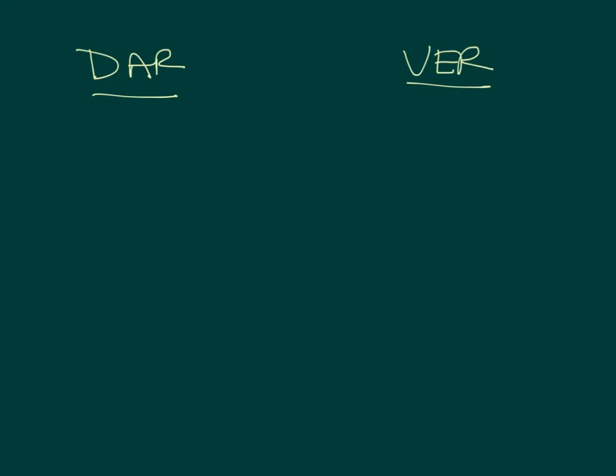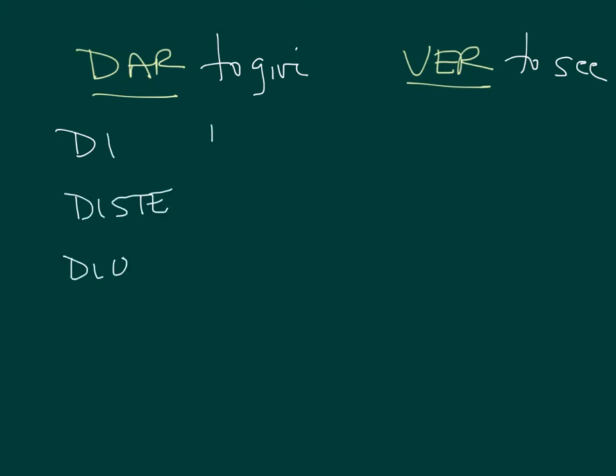The next 2 verbs out of the 5 irregular preterites are dar and ver. And dar and ver are often lumped together because their conjugations in the preterite are very similar to each other. Dar, to give, and ver, to see, of course. Di, diste, dio, dimos, distes, and dieron. Again, note no accent marks. None of the irregular preterites have accent marks.